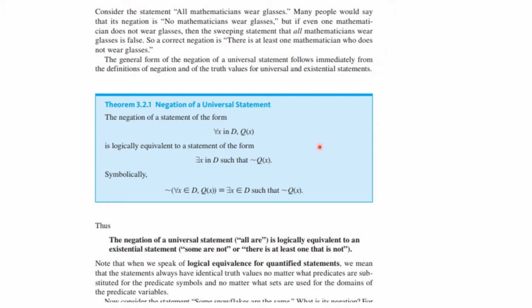That leads to this general statement, and it is a theorem. You could prove this with truth tables. The negation of a statement of the form, for every x in D, Q of x, is logically equivalent to a statement of the form, there exists an x in D such that not Q of x. Symbolically, that would say that the negation of, for every x an element of D, Q of x, is logically equivalent to, has the same truth value as, there exists an x in D such that not Q of x. Thus, the negation of a universal statement, all are, is logically equivalent to an existential statement, some are not, or there is at least one that is not.